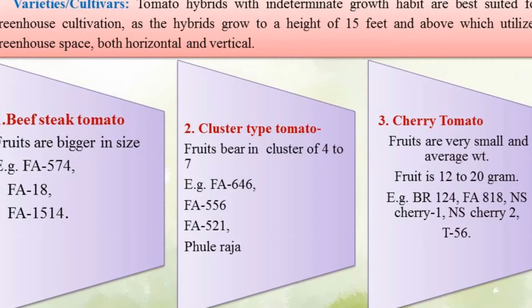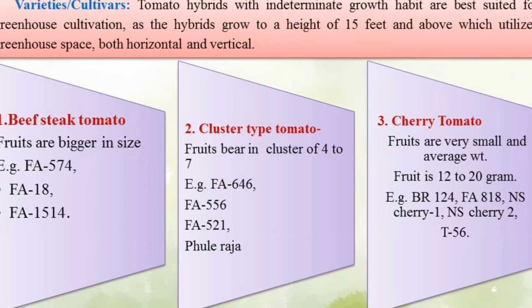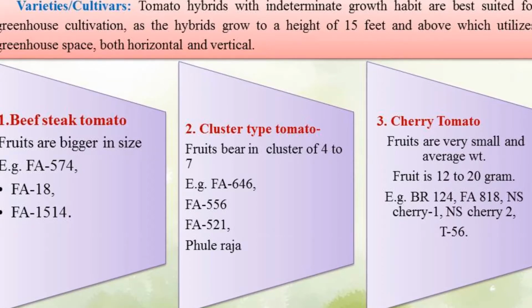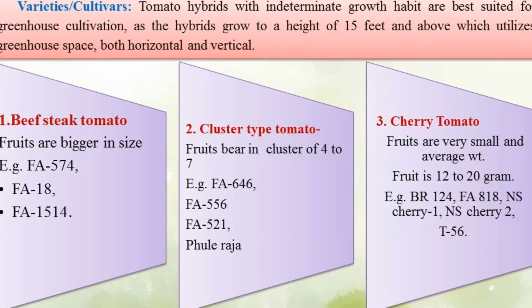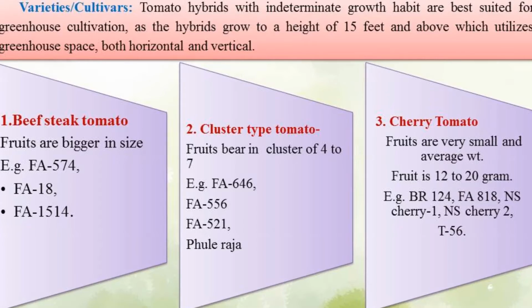Then the third type is cherry tomato. In this group, fruits are very small and the average weight of the fruit is 12 to 20 grams. Some varieties are BR124, then FA 181, then NS Cherry 1, NS Cherry 2, and last one T56. Besides these, there are some other varieties suitable to grow under polyhouse.